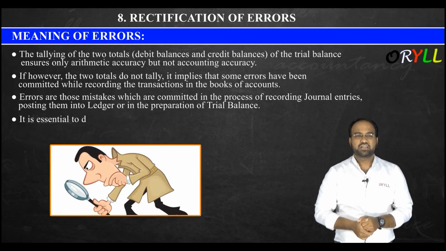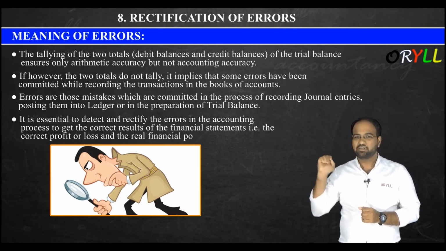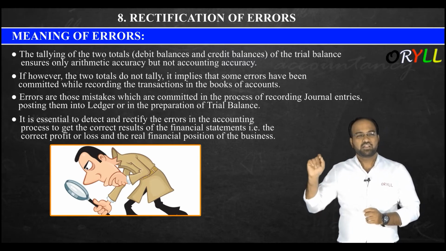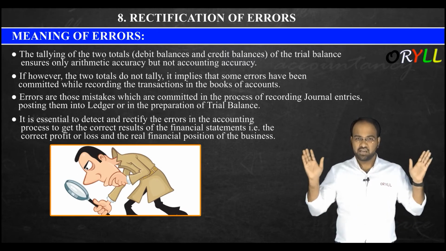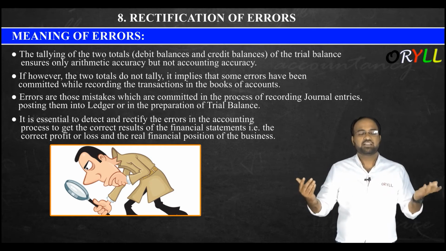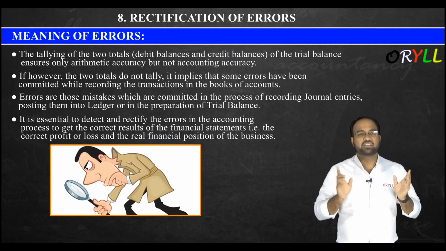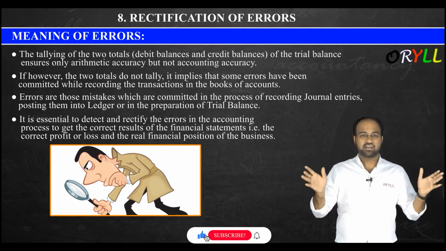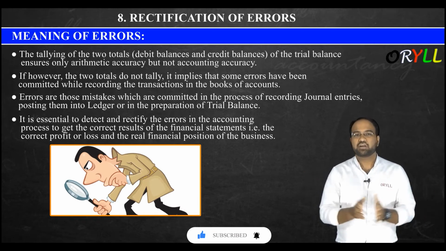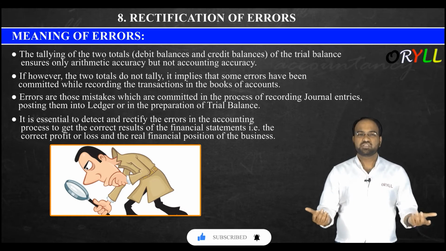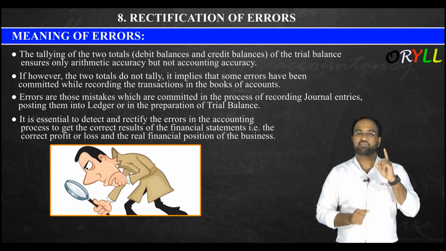Next, it is essential to detect and rectify these errors in the accounting process to get the correct result of the financial statement, that is the correct profit or loss and the real financial position of the business. So if there are any errors or mistakes, what is our duty? We have to detect these errors, find where the error is, and then rectify it. Then only we can say that we have a correct financial statement. We can show the correct profit and loss account and the correct financial position of the business, that is, the correct P&L account and correct balance sheet. But for all this, you have to rectify the errors.